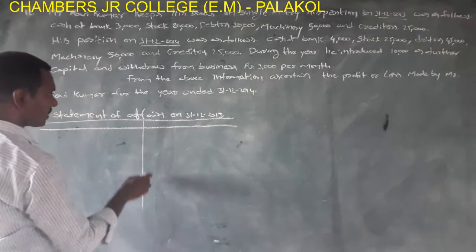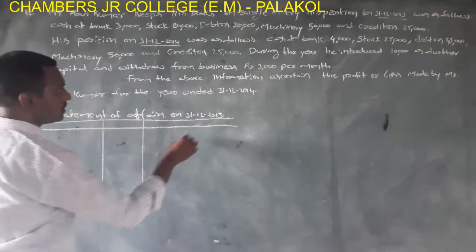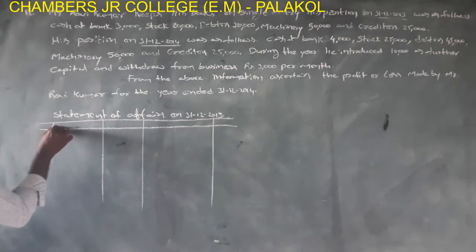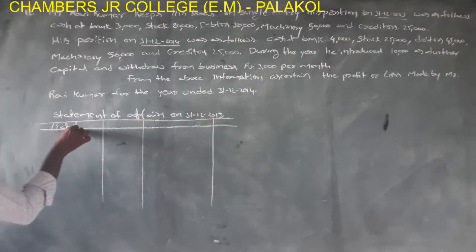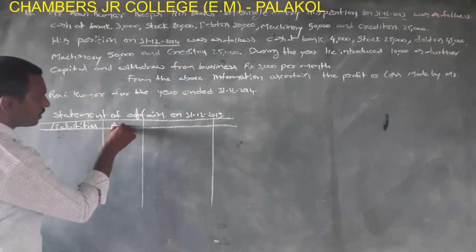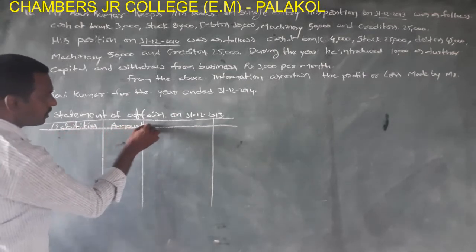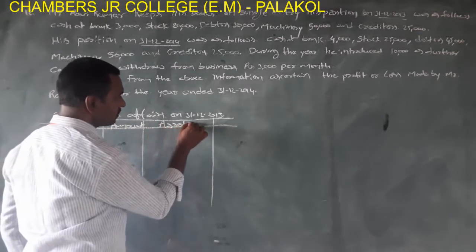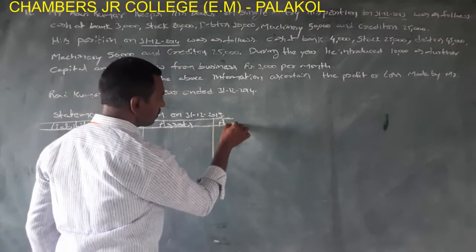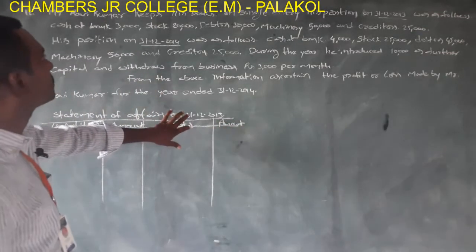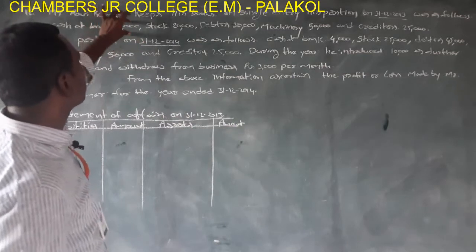This is the opening balance sheet. Liabilities, amount, assets, amount. Here we should take the opening balances only.